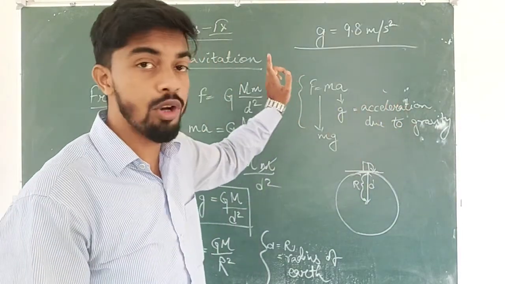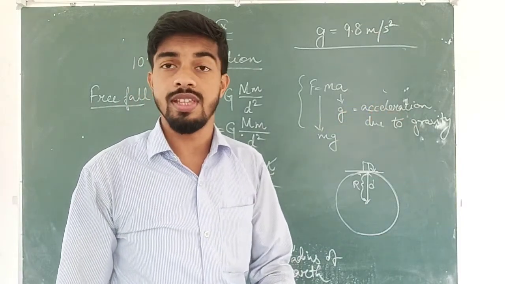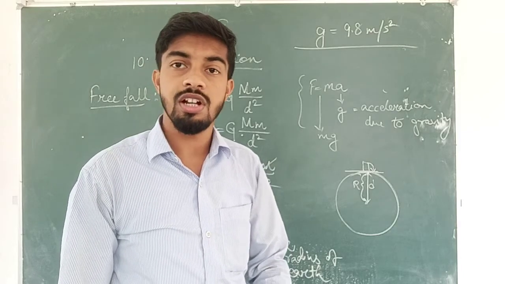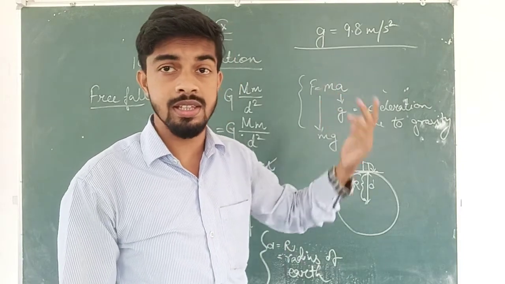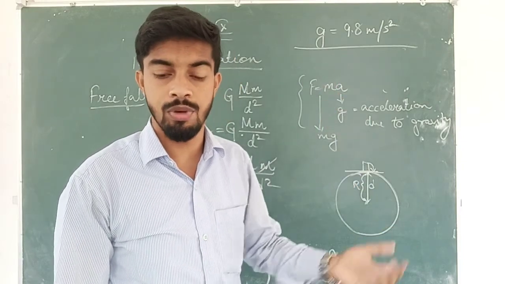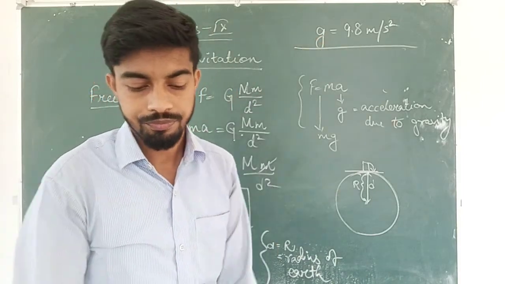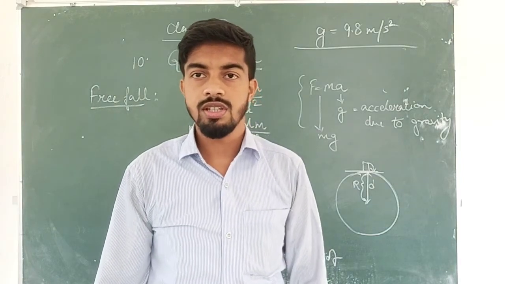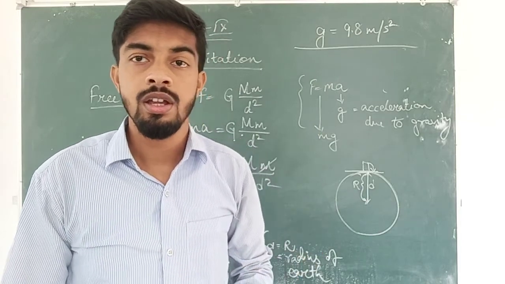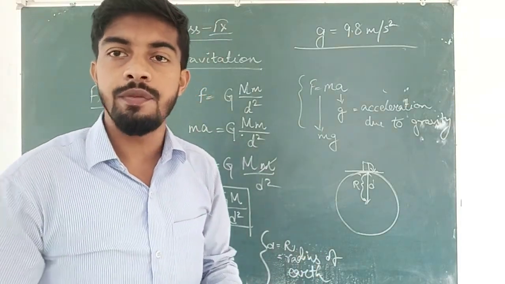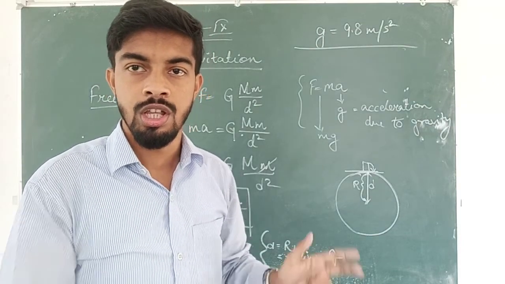Sometimes this value is 9.8 and sometimes it can be 10 or like 9.6 according to the situation, because the topography of our Earth is not uniform. Somewhere there are mountains, hills, and somewhere there are normal plain areas. So in this case the value of g may change. So in questions, if the value of g is not provided, you have to use 9.8, and if it is given in the question, you have to use whatever value of g is provided in the question. You can write it down.